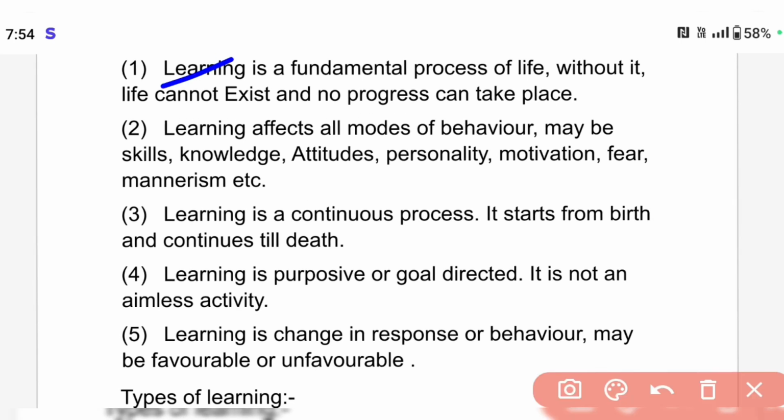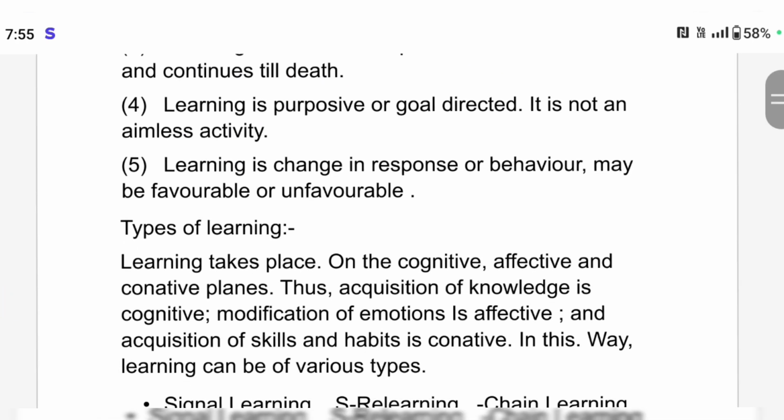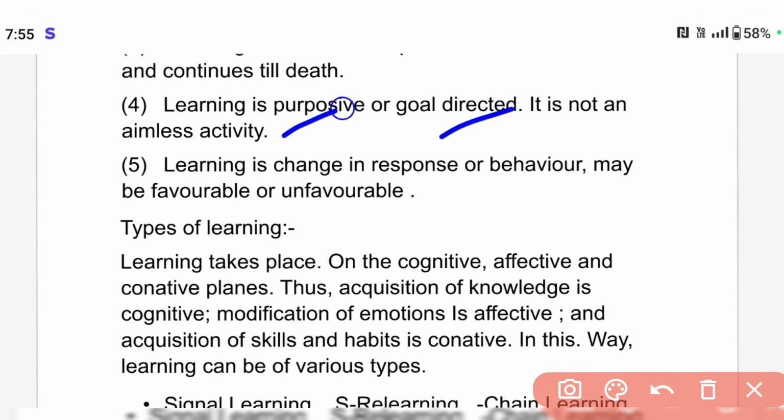Learning is a fundamental process of life. Without it, life cannot exist and no progress can take place. So it's very important in life. Learning affects all modes of behavior, maybe skills, knowledge, attitude, personality, motivation, fear and mannerisms, etc. Learning is a continuous process. It starts from birth and continues till death. And learning is purposive or goal directed. It's not an aimless activity, so it has an aim and goal. Learning is a change in response or behavior, which may be favorable or unfavorable.